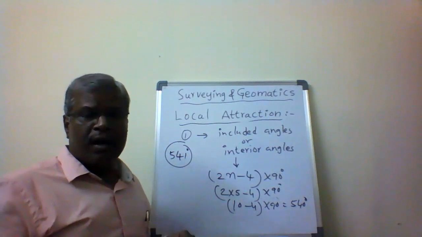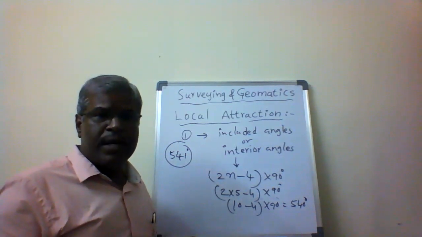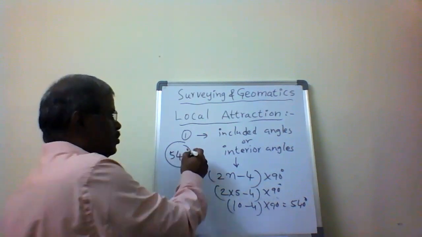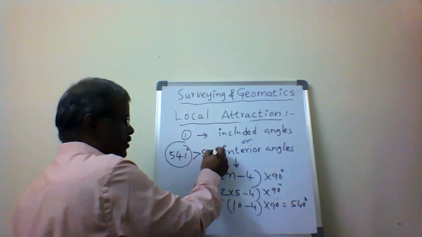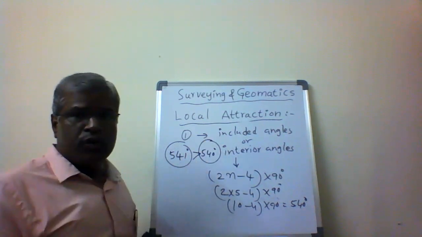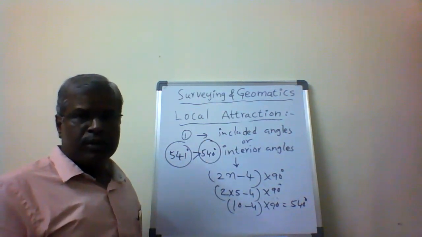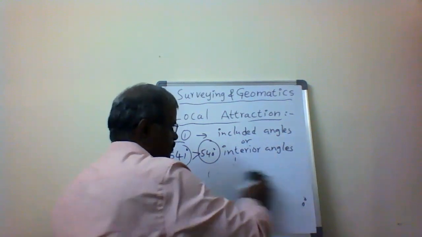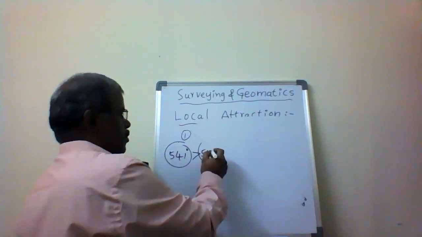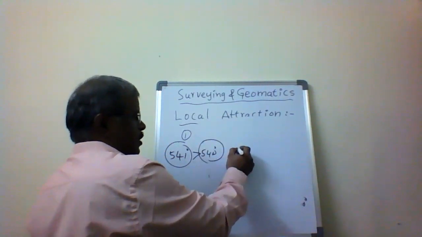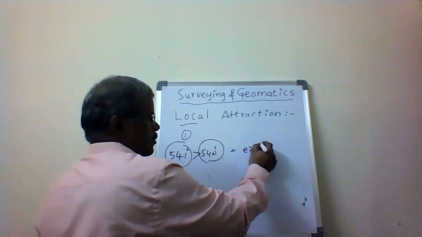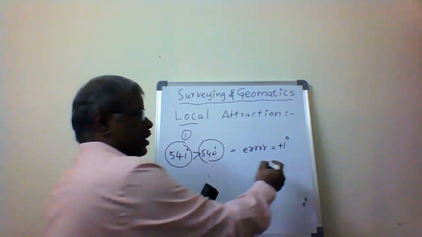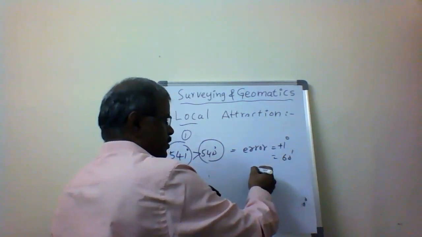I'm adding all the 5 angles, angle A, angle B, angle C, angle D, and angle E, and I got 541 degrees. So it is greater than 540 degrees. Your check requires 540 degrees, so your error is 1 degree positive. 1 degree equals 60 minutes.